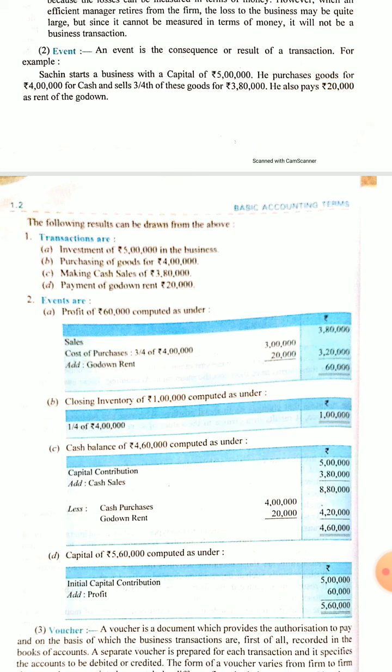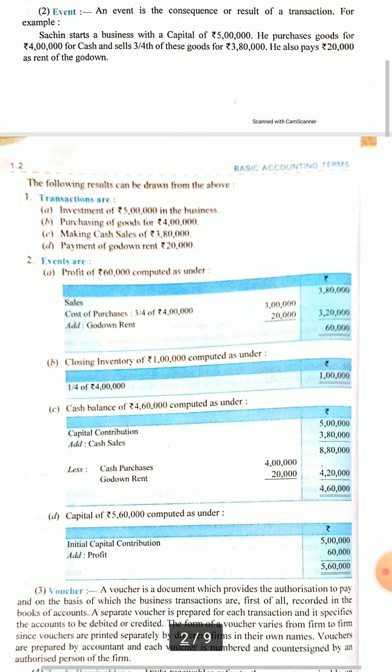Cash balance of rupees 4 lakh 60,000 can be calculated from here, because initially the capital contributed was 5 lakh. However, cash sales happened of 3 lakh 80,000. That means total cash should have been 8 lakh 80,000, and the purchase was made of rupees 4 lakh. So 4 lakh will be deducted, and godown rent was paid 20,000. So 4 lakh 20,000 is deducted, and 4 lakh 60,000 should be there in cash. If anybody wants to know the closing cash balance, he can find out from the event that rupees 4 lakh 60,000 is the closing cash balance.